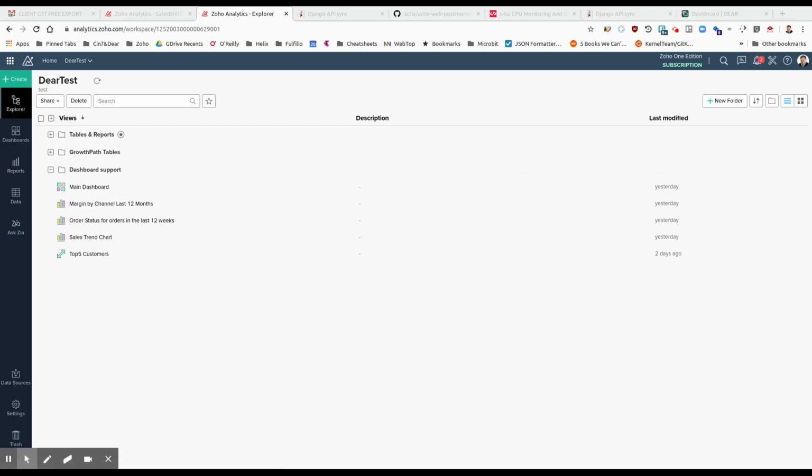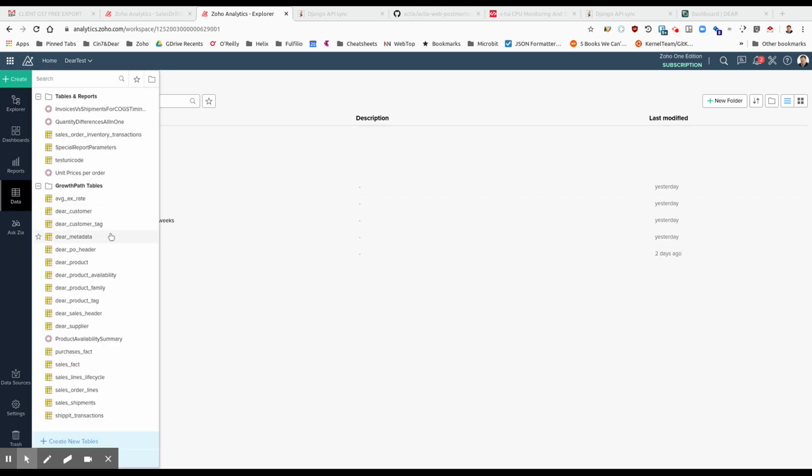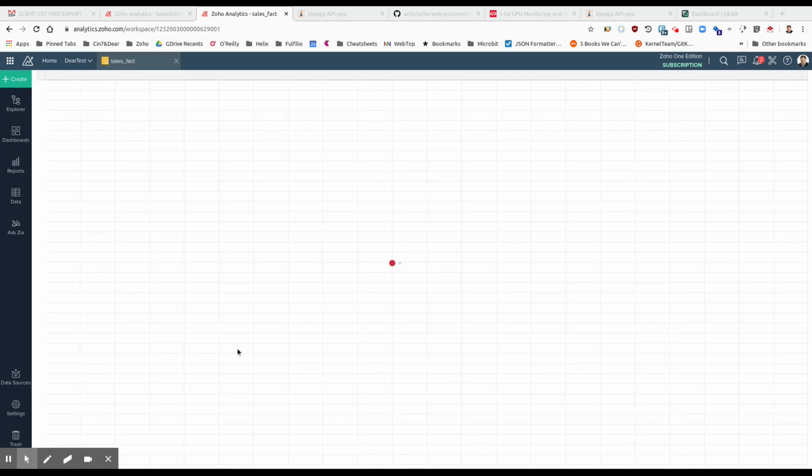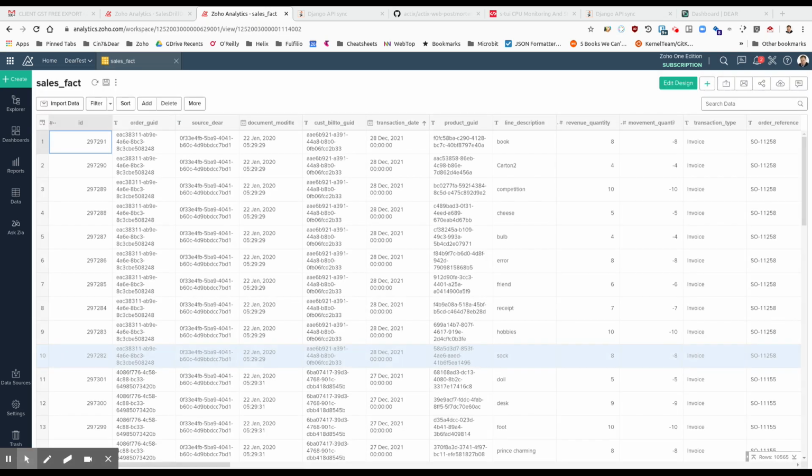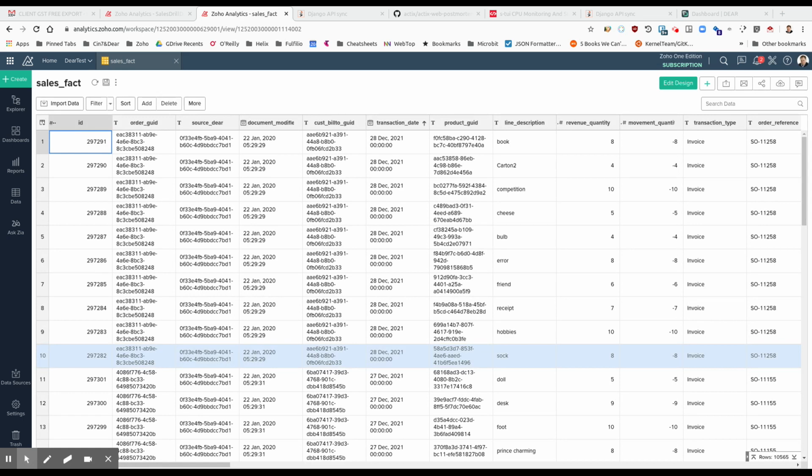So this is Zoho Analytics, and this is a workspace with test data from a test Deer. Data takes us to all the tables. So a very important table is the sales fact table, which summarizes all the invoice lines. So this is designed to agree exactly with Deer. So we don't see anything here unless it's been turned into an invoice.